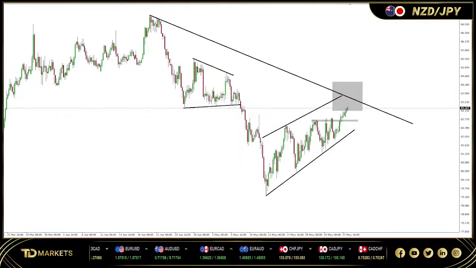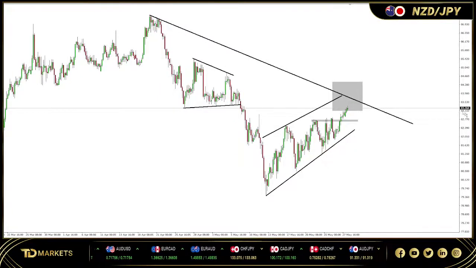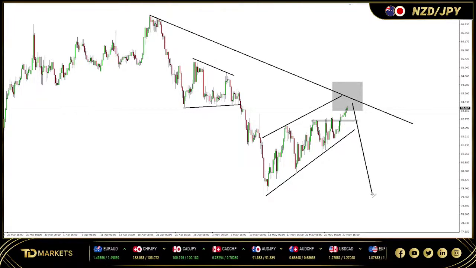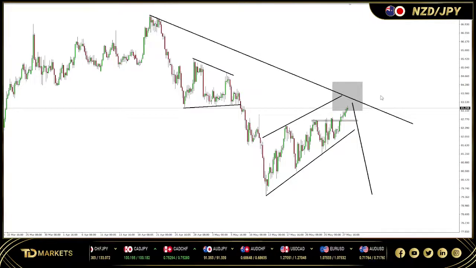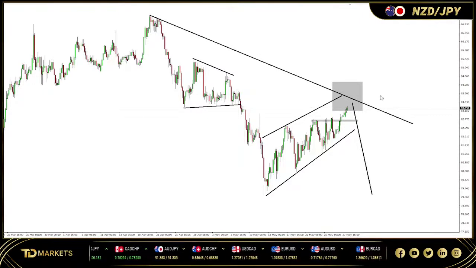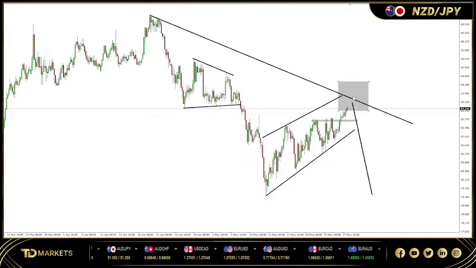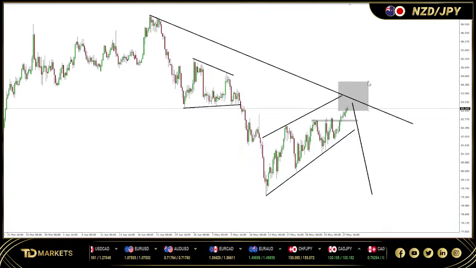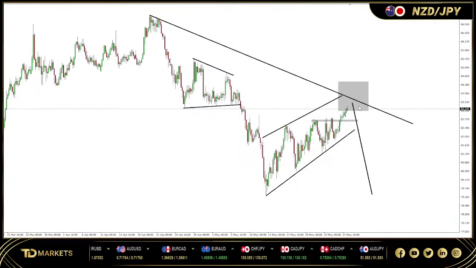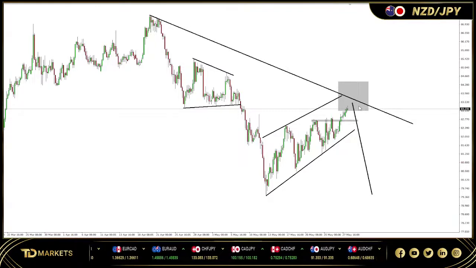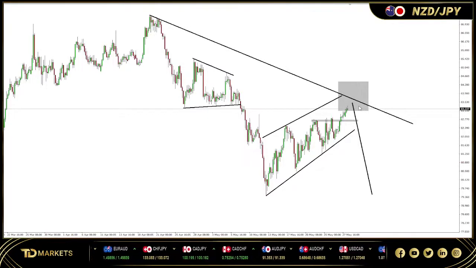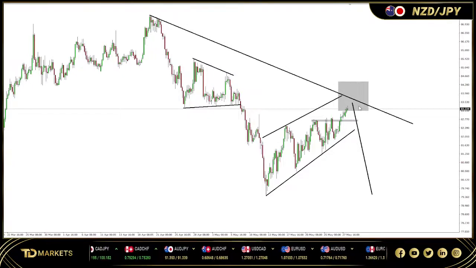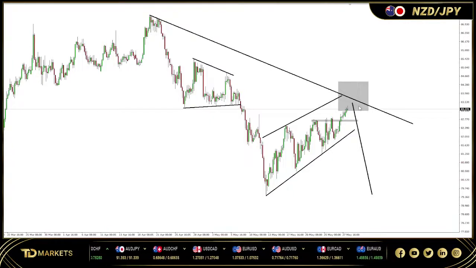All right, and then the last one here is NZD-JPY. NZD-JPY, it's also in a corrective structure. Anywhere around this area, you should be focusing on more downside. We're expecting this corrective structure to complete and this overall trend to continue to the downside. If there's any changes, the structure will indicate it. But from what we see right now, this correction should complete probably this week, and we should start getting a move to the downside.